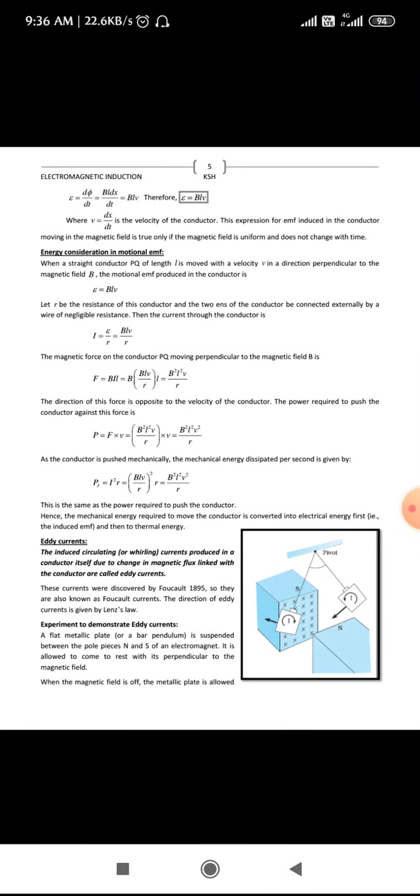So next we will see eddy currents. This eddy current definition will be asked for 1 mark. So what are eddy currents is the question. Let us see what this eddy current is.